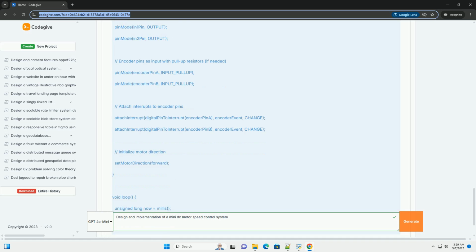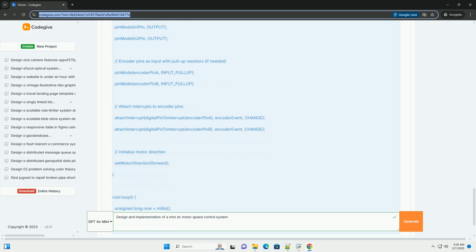5. Control algorithm, PID. A proportional integral derivative, PID, control algorithm uses the error signal to determine the appropriate control signal to send to the motor. 6. Motor driver. The control signal, typically a PWM, pulse width modulation, signal, is fed to a motor driver, which amplifies the signal and drives the DC motor. 7. Motor response. The motor's speed changes in response to the control signal. 8. Loop iteration. The process repeats continuously, constantly adjusting the motor's speed to match the set point.